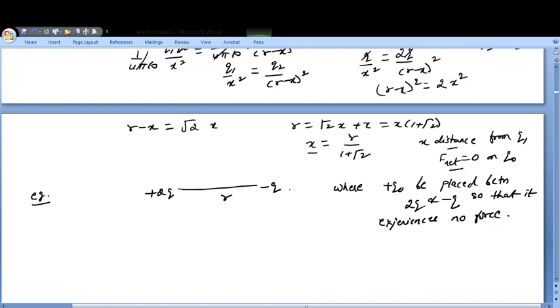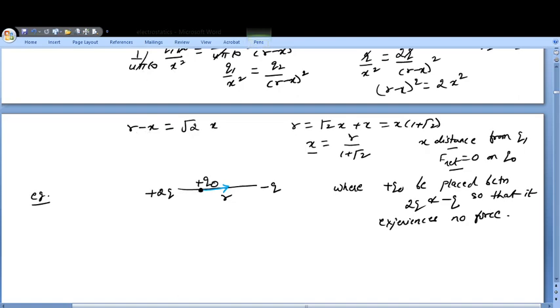Whenever you have these numericals, first try to logically solve it. Now see, suppose I place plus Q naught here, then what will be the force on plus Q naught because of plus 2Q? The direction of this force is going to be in this direction. This will be the force on Q naught because it is going to repel. And what will be the force on Q naught because of minus Q? Because of minus Q, it will attract, no?